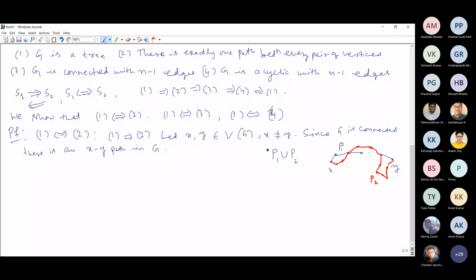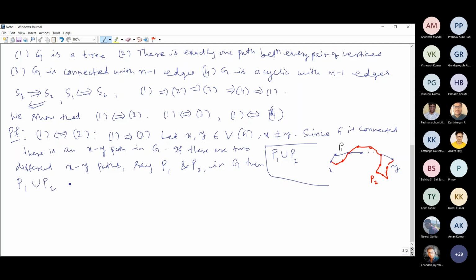So this is what we get here. If there are two different xy paths, say P1 and P2 in the graph G, then P1 union P2 contains a cycle.